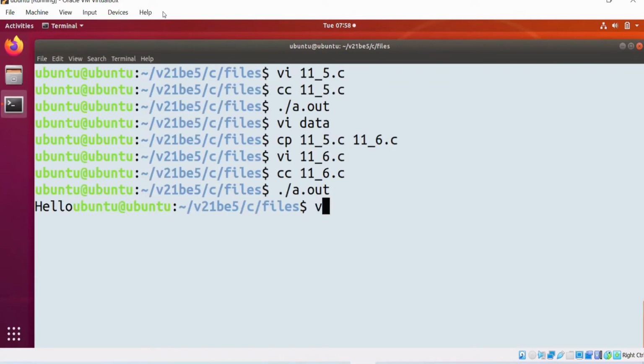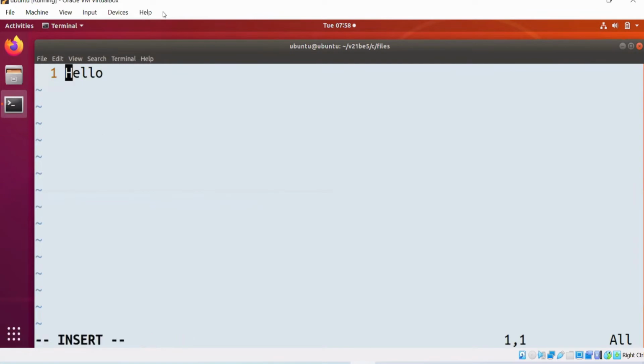Now tell me, in a file, after hello with a space, hi is there. Now how to read this? One more time I need to use fscanf. Now here you are going to get one important point. fscanf is used to fetch word by word from the file.